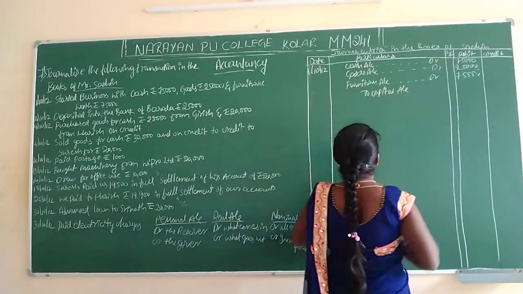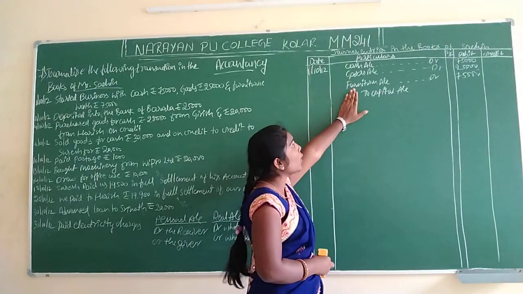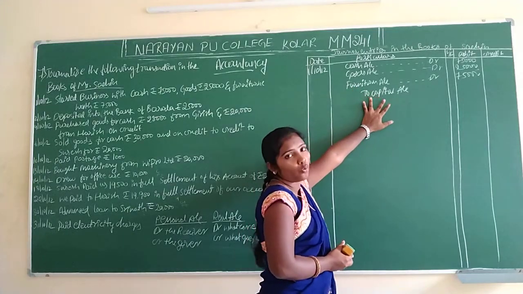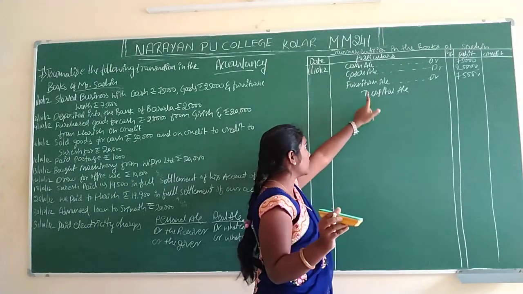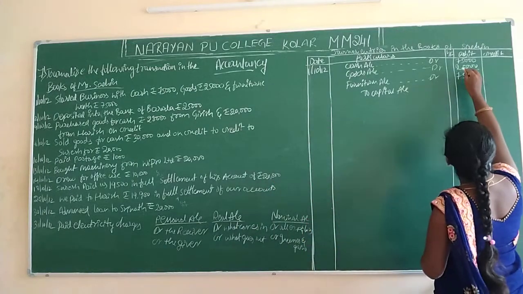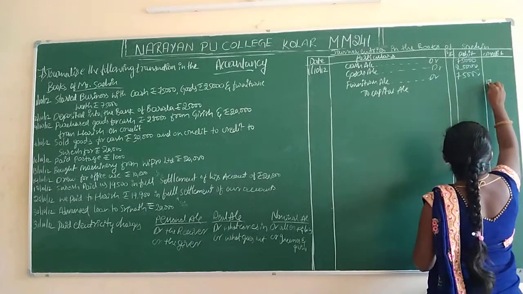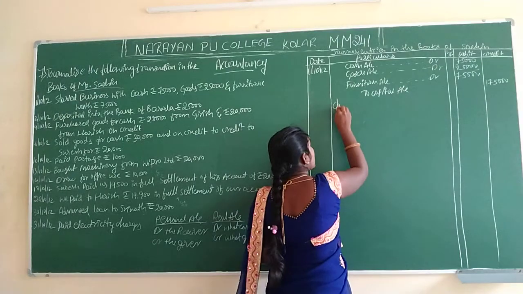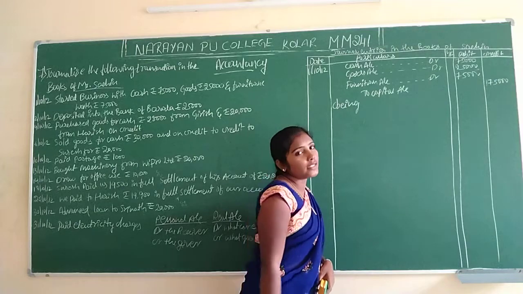See here. In general entries, we have to give some space. After that, we have to start to write the "To capital account". Same like this, you have to record in your notebook. Total capital is how much? 75,000 plus 25,000 is 1 lakh. 1 lakh plus 75,000 is 1 lakh 75,000 total capital. And we have to write the narration. Narration means a brief explanation about the journal entries.